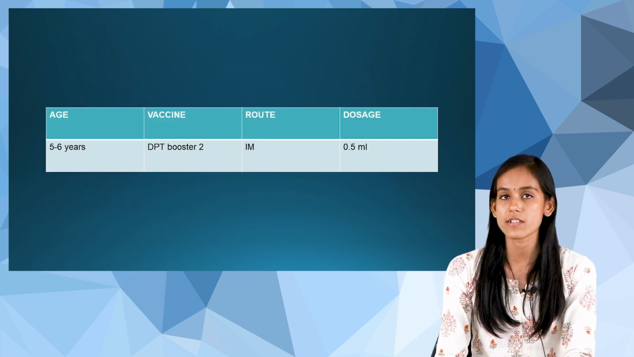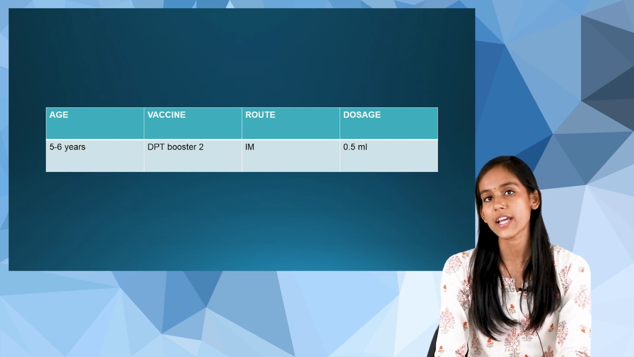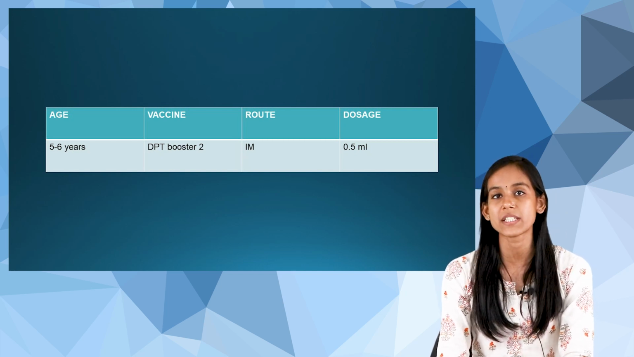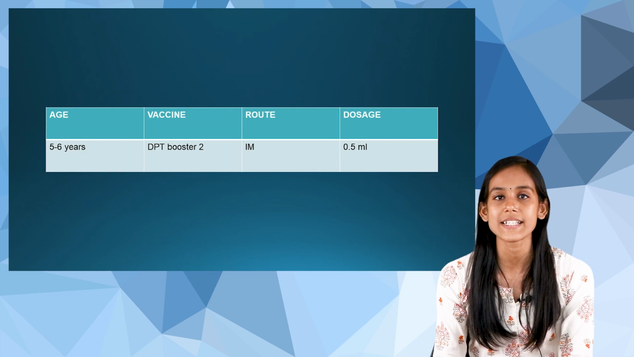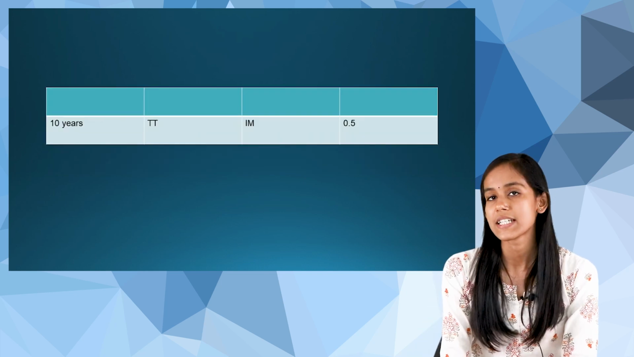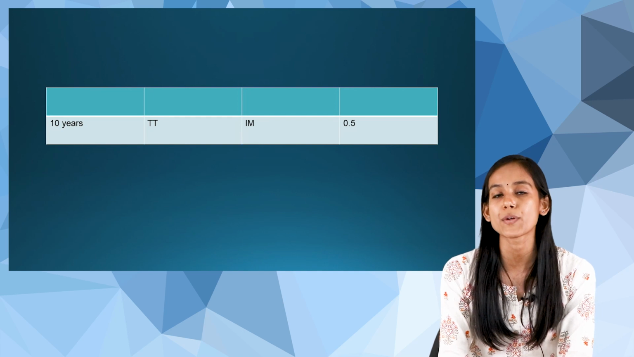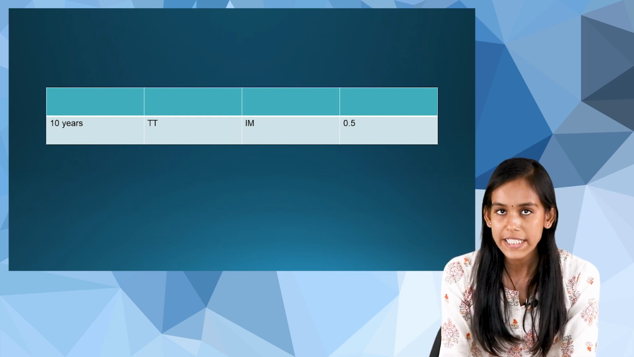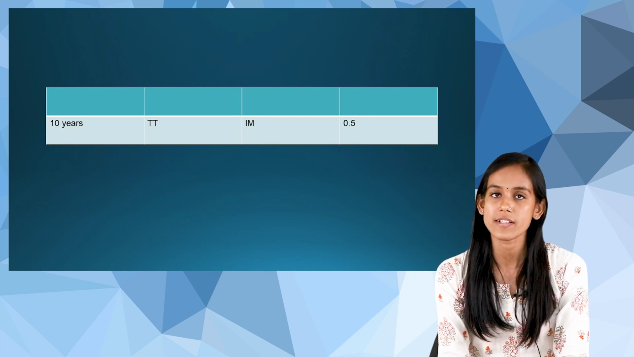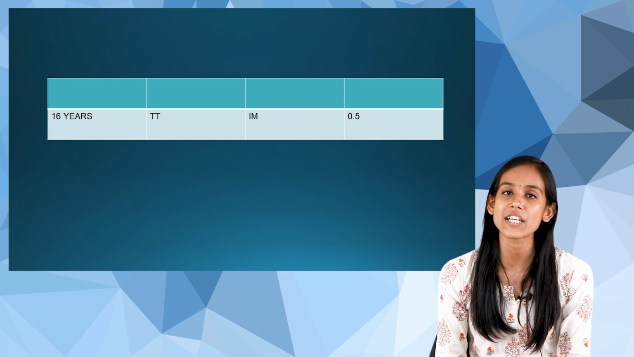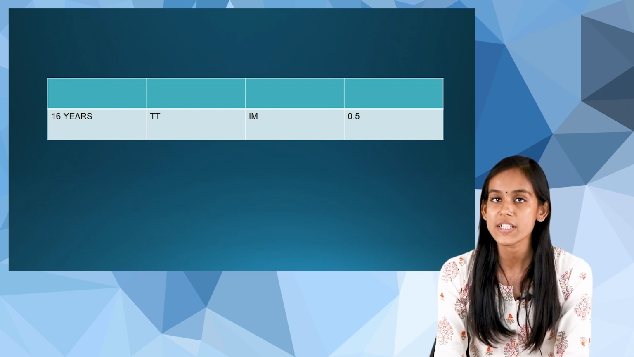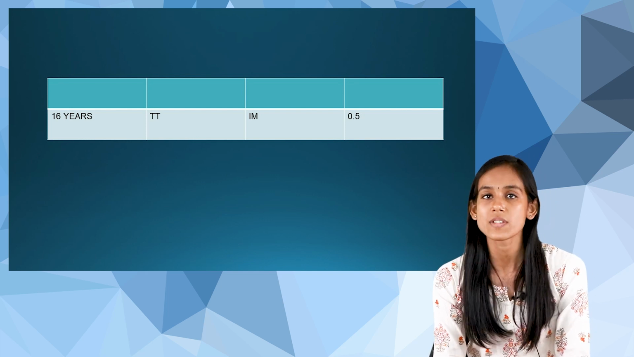Now coming to 5 to 6 years of age. At 5 to 6 years of age, we will be giving second dose of DPT booster. The dose will be 0.5 ml and route will be same as intramuscular. After this, at 10 years of age, we basically give a TT, and the dose is 0.5 ml and the route will be IM. And after this, at the age of 16 years, again they're going to receive 1 TT, and the dose and the route will be same for that. So these are the vaccines that we give to children.